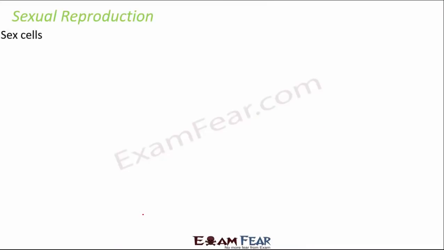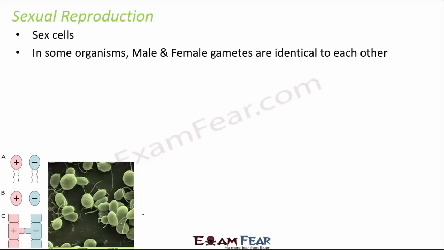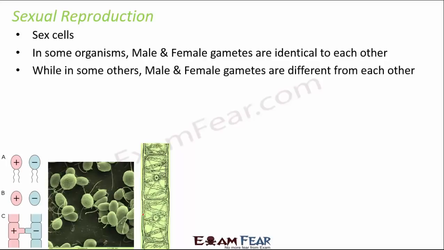Now let's move on to sexual reproduction. So obviously in sexual reproduction, you have involvement of sex cells. Now these sex cells, that is the male and the female gametes, in certain organisms are identical to each other. For example, Chlamydomonas, Spirogyra. So these are some examples where the male and female gametes are identical. Whereas in some other organisms, the male and female gametes are different from each other.